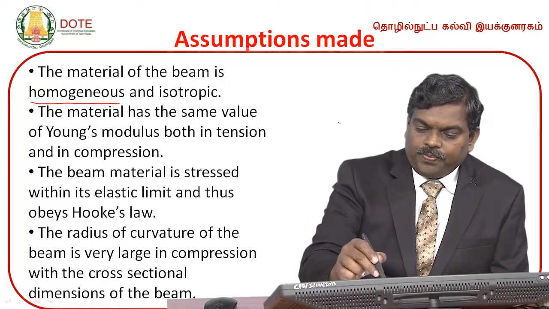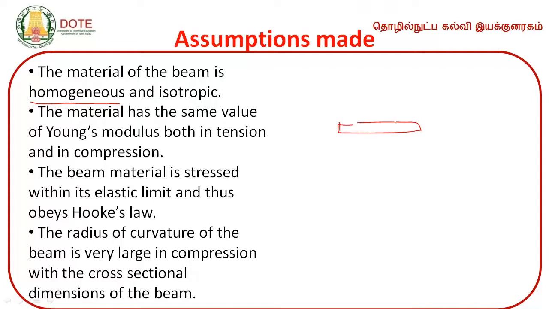The beam may be subjected to compression or tension, but the Young's modulus for the beam is the same value in both tension and compression. The beam material is stressed within its elastic limit and thus obeys Hooke's law.